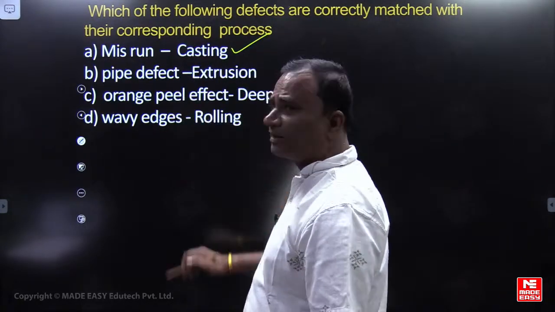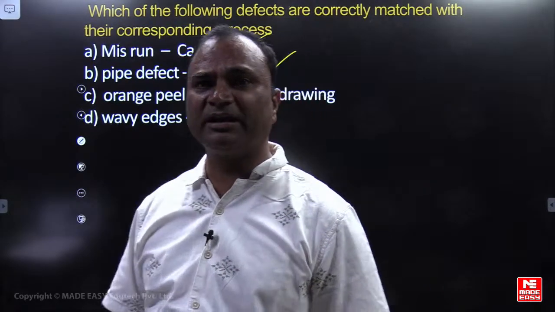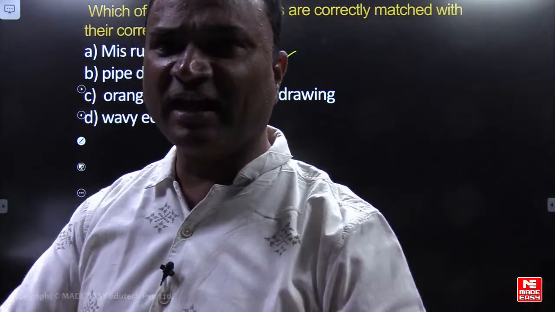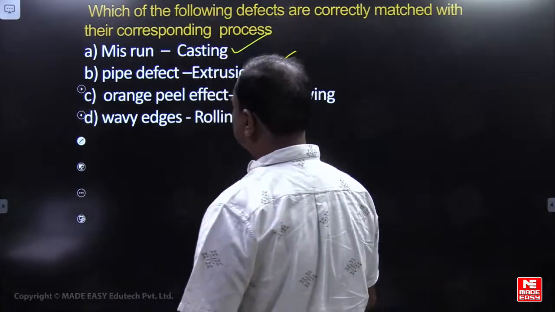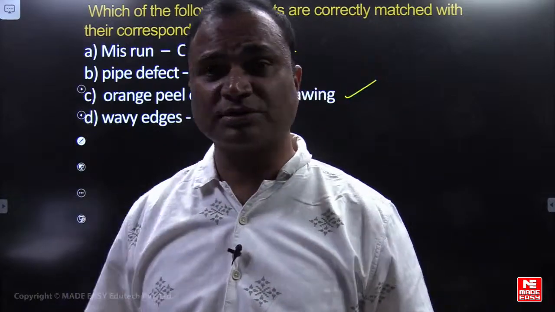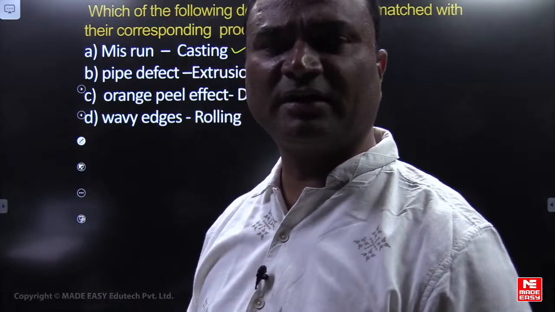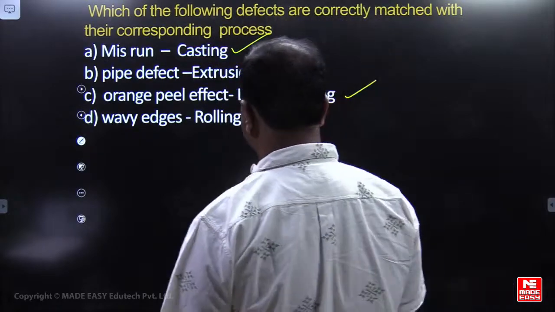Correct. Pipe defect or tailpipe defect is in extrusion, due to improper cleaning of the oxide layers. All the oxide layers will be reaching the center of the pipe, na? Extrusion, correct. Orange peel effect is in deep drawing. Coarse grain structure is there in the sheet material. At the punch corner, a rough surface is produced, that is called orange peel effect.